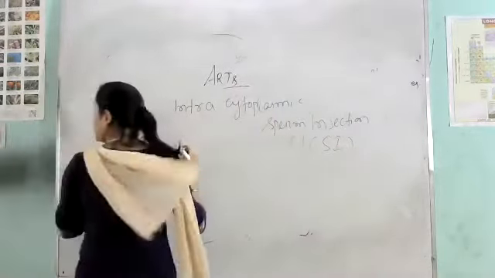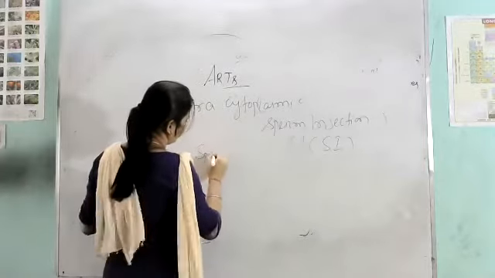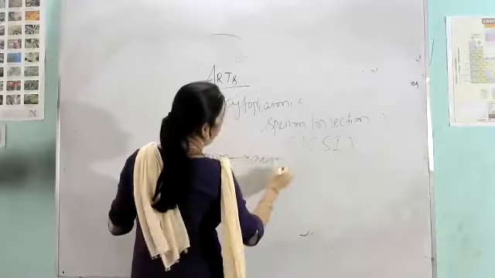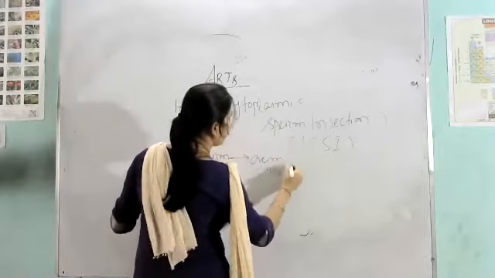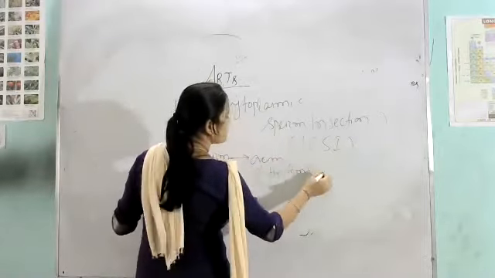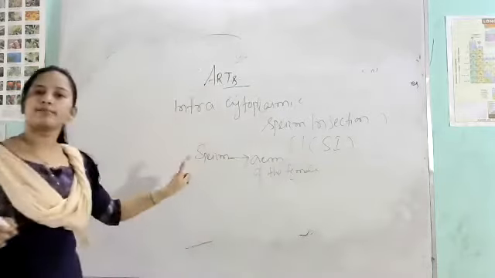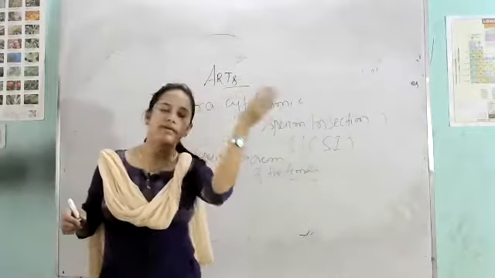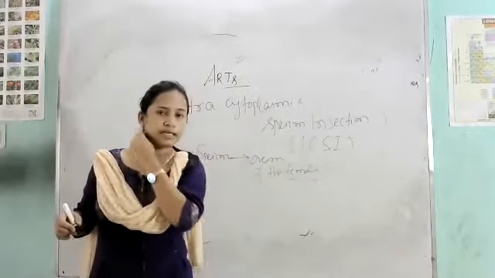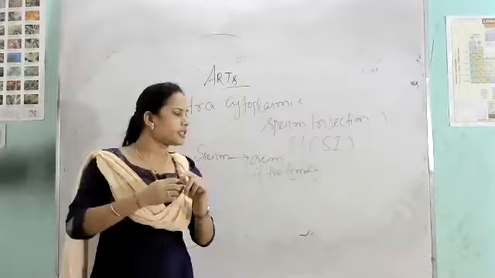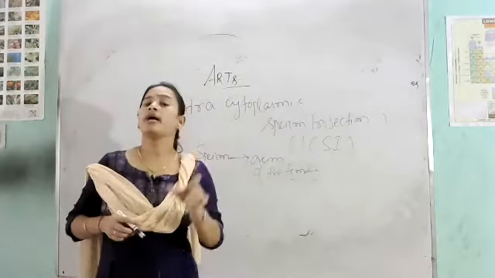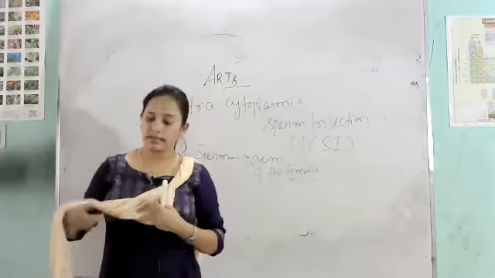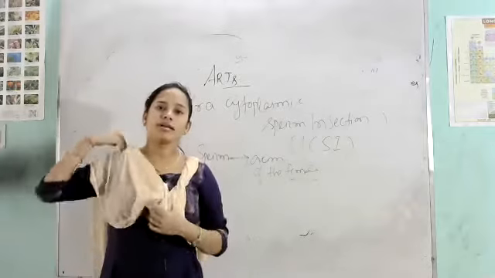In this process, the sperm directly enter into the ovum of the female. Ovum of the female means, as we know, the ovum present in the ovary. Clear? So the sperm is directly injected into the ovum of the female for the fertilization process. Clear? So that completes reproductive health.